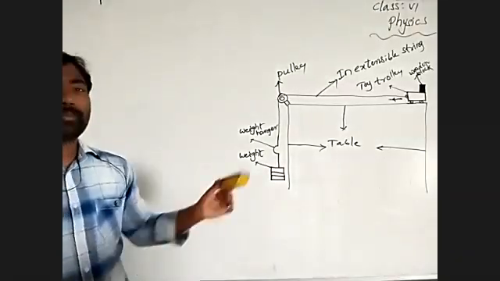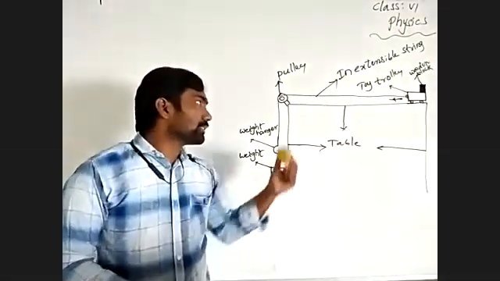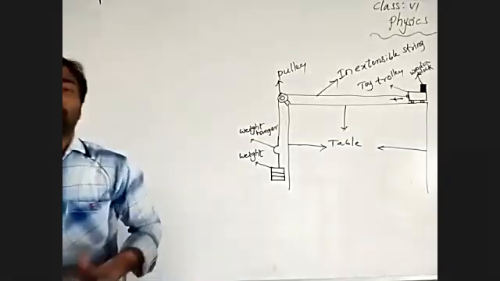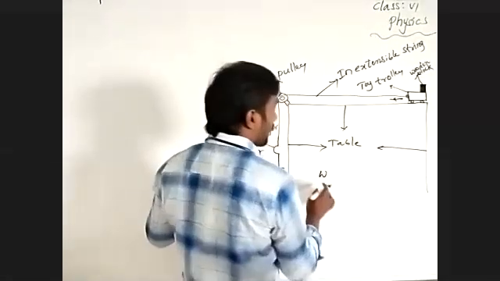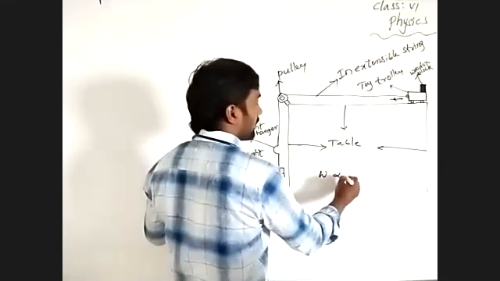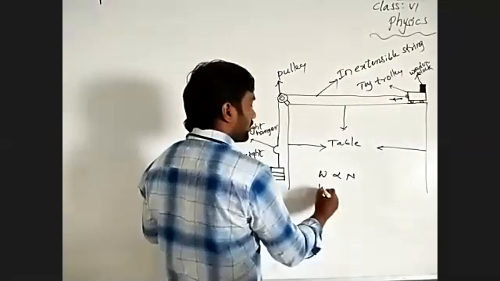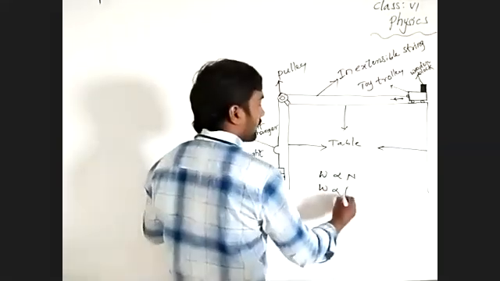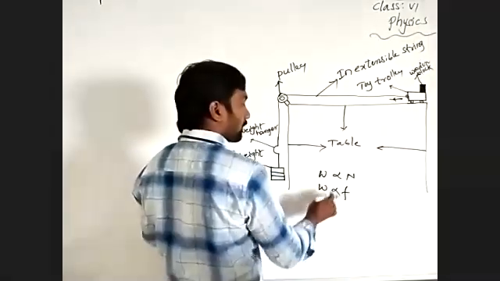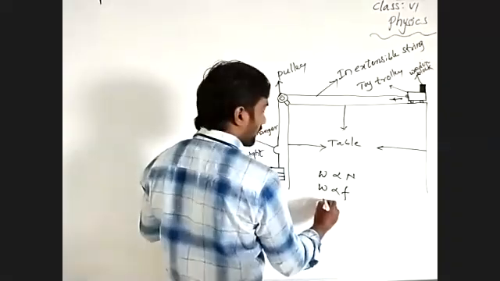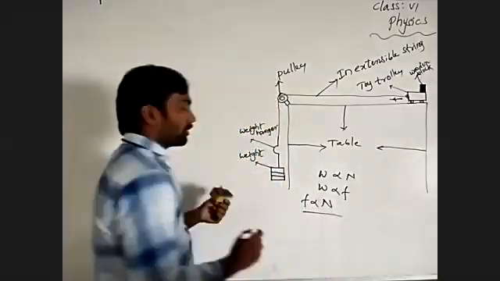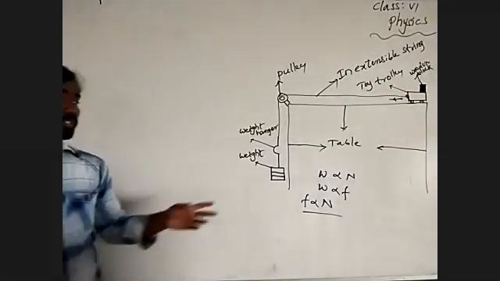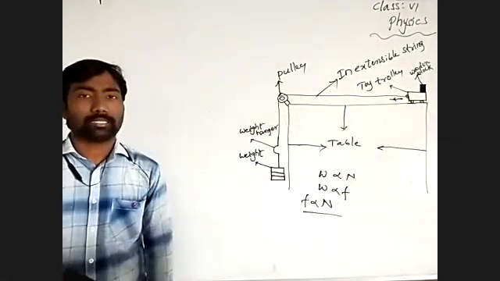Means the weight of the gravity is directly proportional to the opposite force, means frictional force. Already we know well that the weight, the gravitational force, is directly proportional to the normal force. And from this we proved the gravitational force is directly proportional to the frictional force. Means by comparing those two, we can write: frictional force is directly proportional to the normal force.